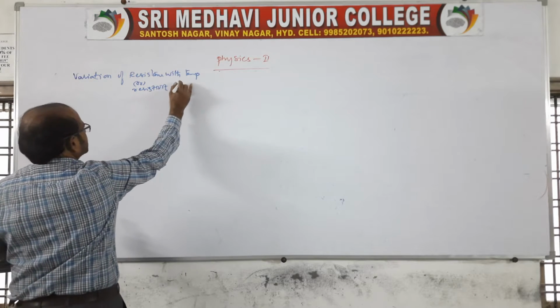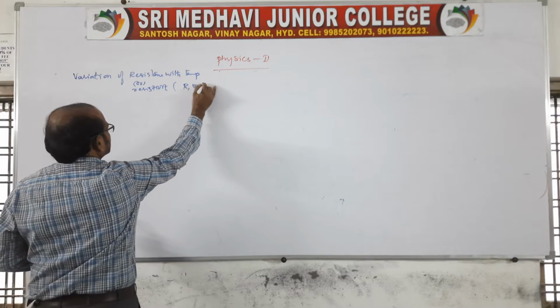Yes, both we can say. It is capital R or rho.